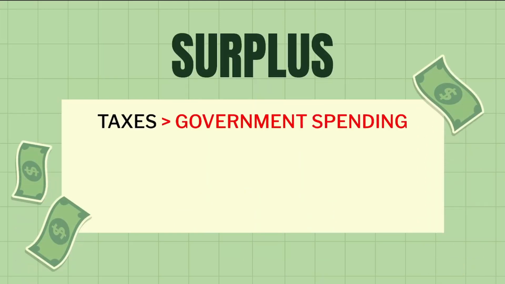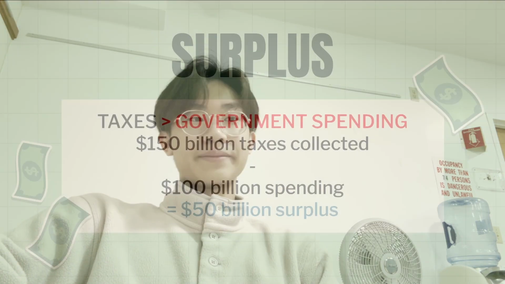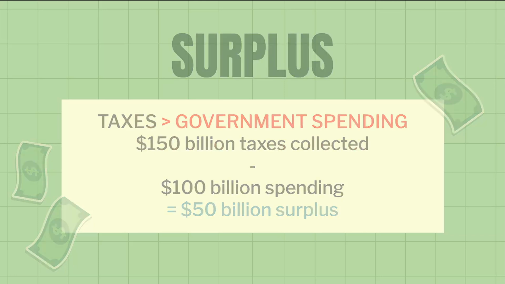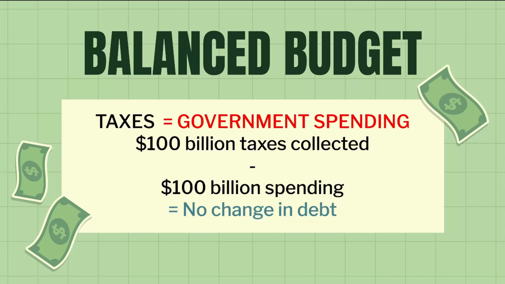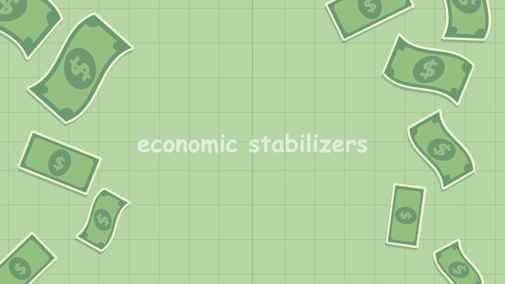The opposite goes for surplus. That's when the government collects more taxes than they spend. Let's say the government collects $150 billion in taxes again, but this time they only spend $100 billion. Our government will have a $50 billion surplus. A balanced budget is when government collects the same amount of taxes that they spend. The government collects and spends $100 billion in taxes. Then there will be a balanced budget and no change to our debt.